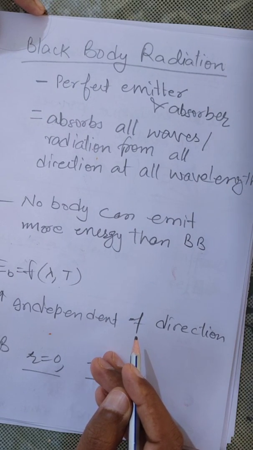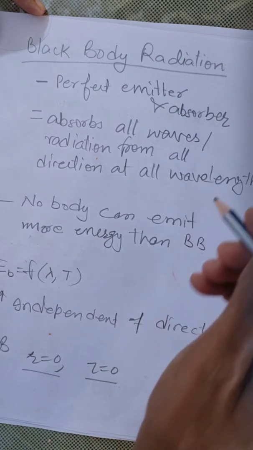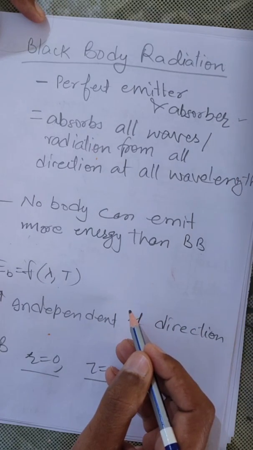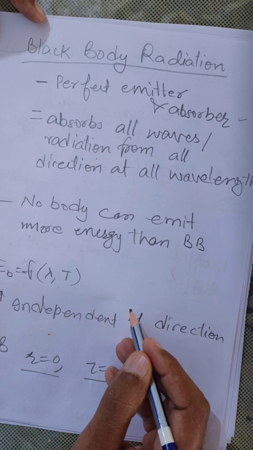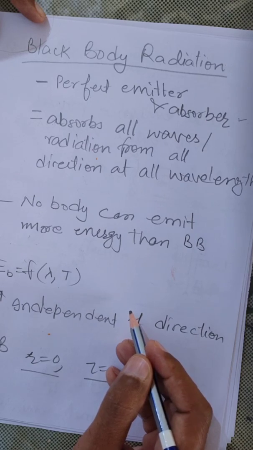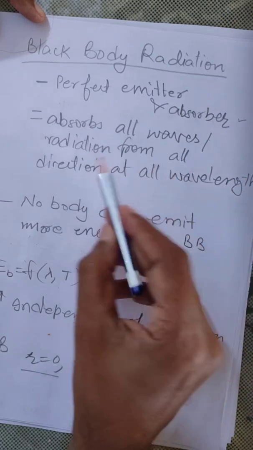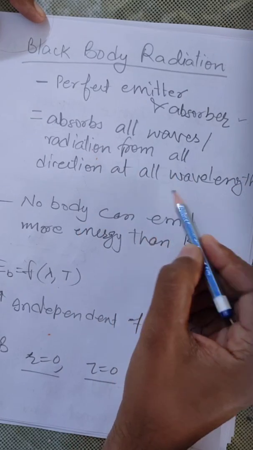Now the next topic is black body radiation. We know a black body is defined as a body which is a perfect emitter and perfect absorber. It has an ideal surface with the following properties. A black body absorbs all incident radiation, all types of waves of radiation from all directions at all wavelengths.